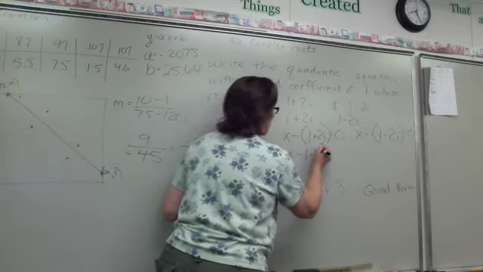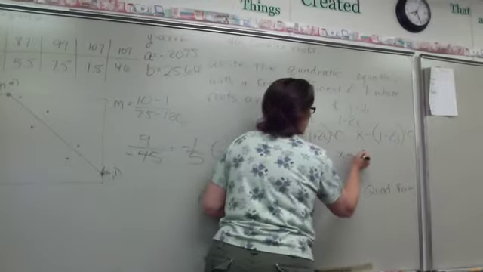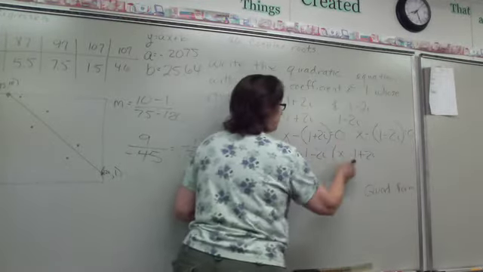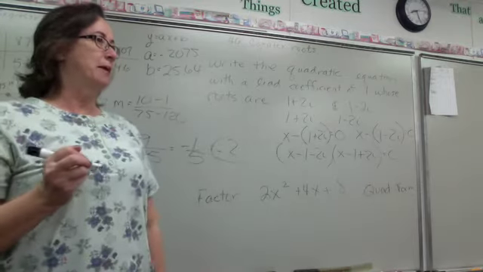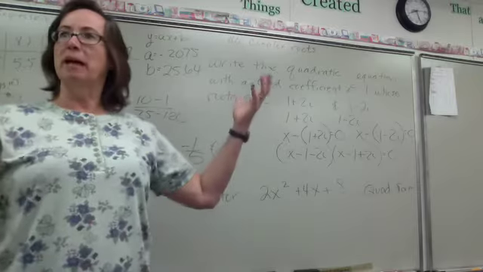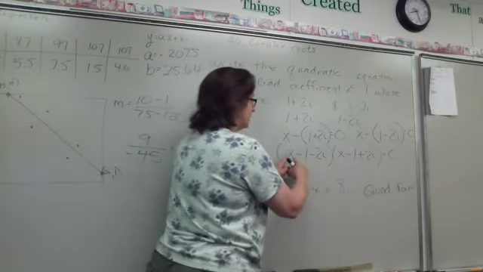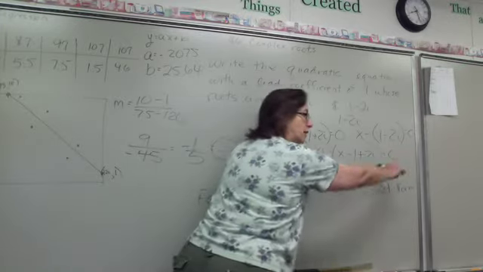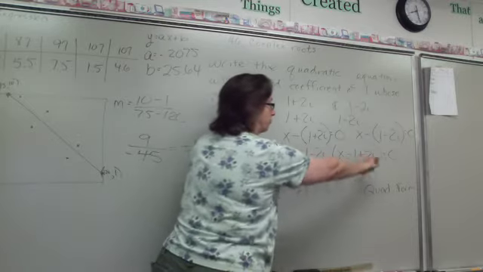X minus 1 minus 2i. And then on this one, x minus 1 plus 2i. Put them in their parentheses equal to 0. So what would my last step be? Expand, multiply those out, right? So remember, when you have something like this, it's easy to just take the first one and drive it through the whole thing, take the second one, drive it through the whole thing, and so forth. So we're going to take the first one, x, and let's go through the whole thing.